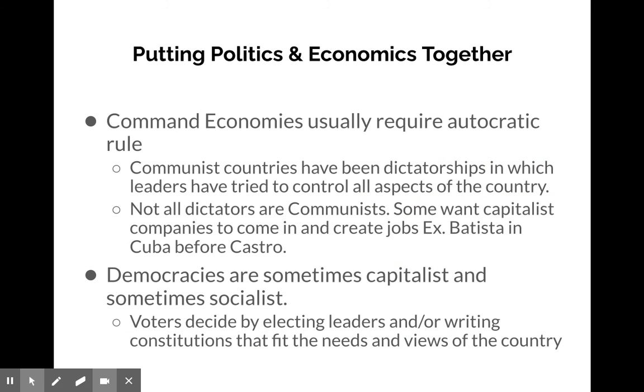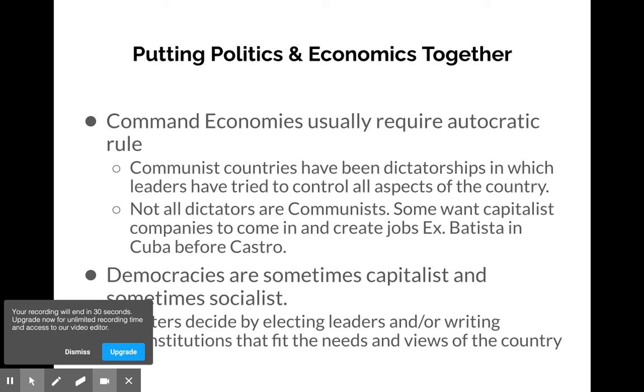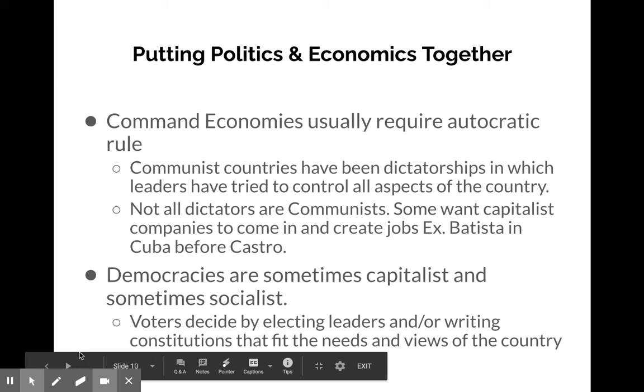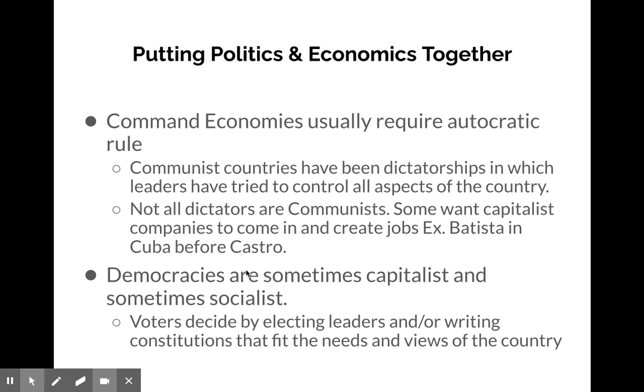These political and economic systems can work together. Command economies, where the government dictates, generally require a strong ruler, like an autocracy, maybe a communist system or a dictatorship. And democracies generally have capitalism. The market decides. This is where businesses are free to do what they want. So that is a very, very brief look at economic systems, tying in with our government systems.